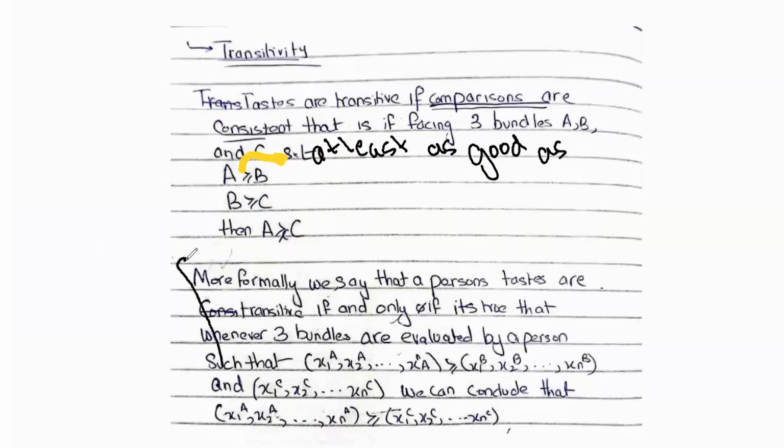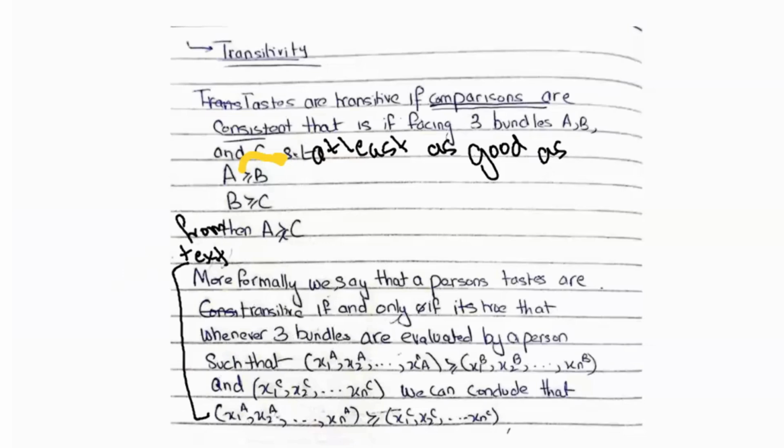More formally, we say that a person's tastes are transitive if and only if it is true. Again, this is what is in the text. The text defines a transitive taste like this formally.